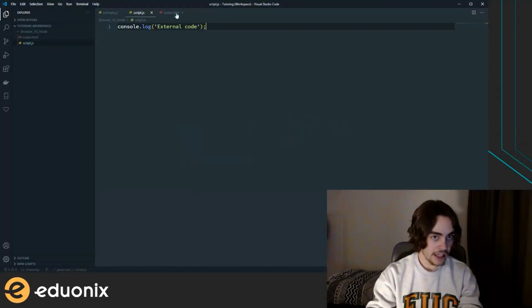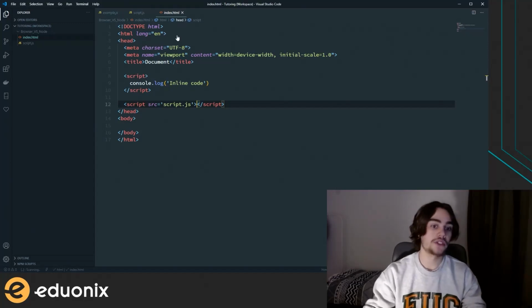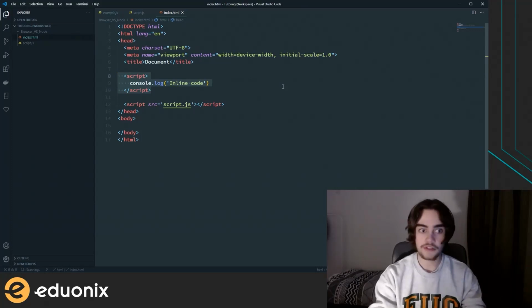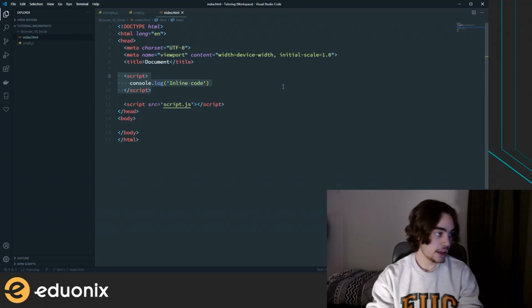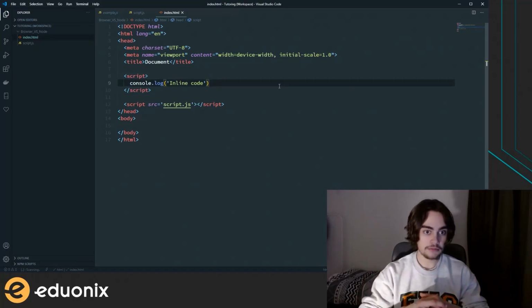They are both valid. I would say that as you have a more complex JavaScript code base, obviously it's going to make a lot more sense to use external files rather than keeping everything in the same file, which gets a little bit messy. But either is valid and works essentially the same. So yeah, as you can see, it's really easy to use JavaScript inside of a website, inside of an HTML file, and to run the code.